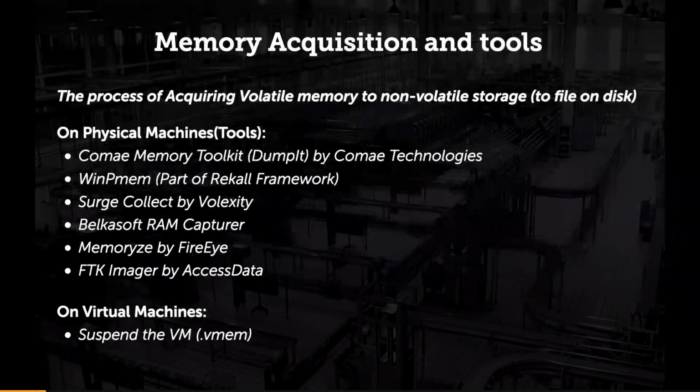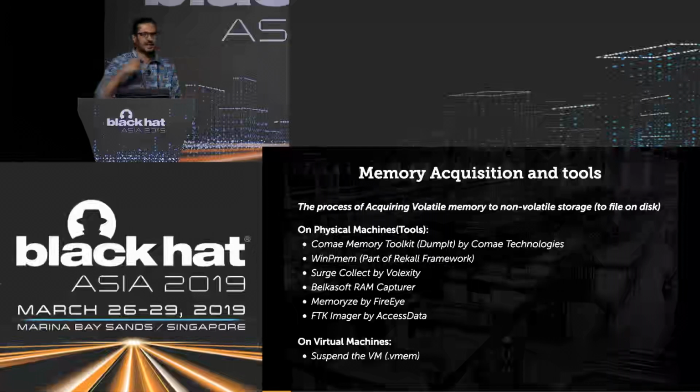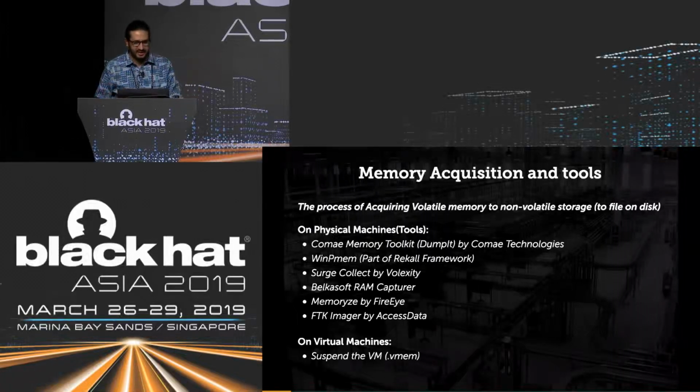In this presentation, I'll not focus much on the memory acquisition, but I'll just give you some introduction to some of the tools which allow you to acquire the memory from a suspect system. So what is memory acquisition? It's the process of acquiring the volatile memory, that is your RAM, to a non-volatile storage, that is a file on a disk. So you are acquiring the memory, which is in a file on a disk. Now you can run the memory analysis tools on the file to extract forensic information.